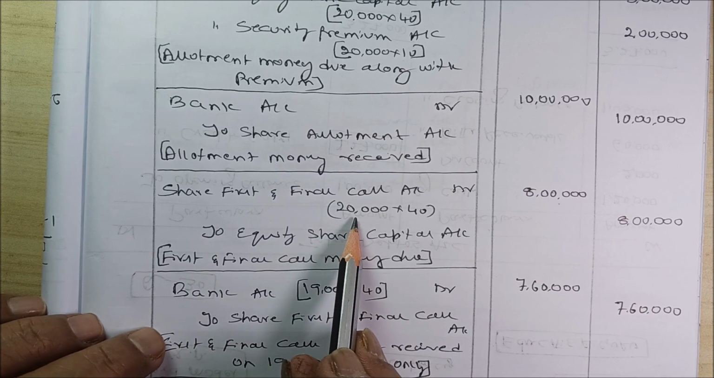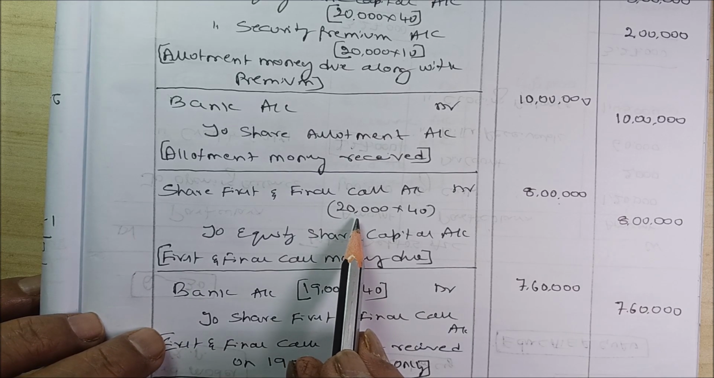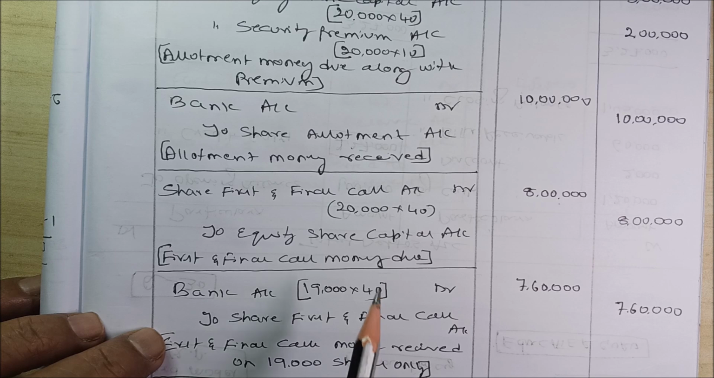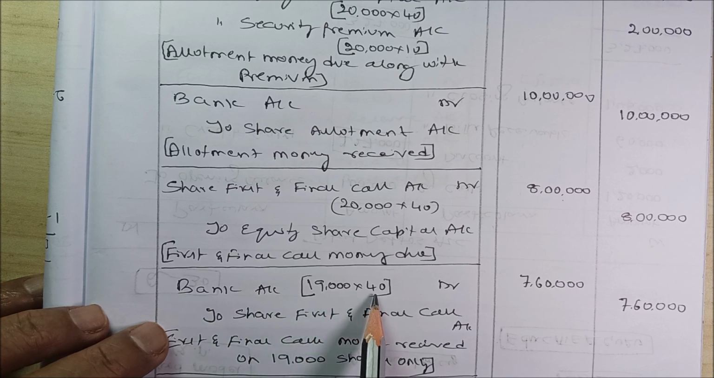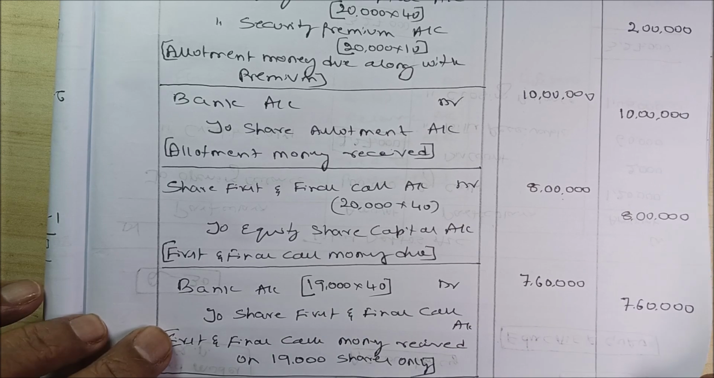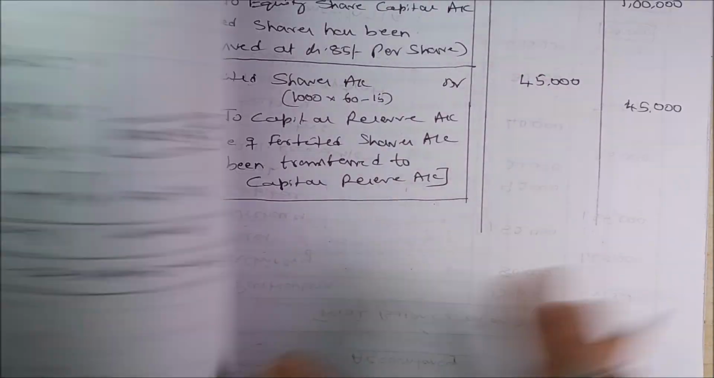But we did not get all 20,000, we did not get 1,000 shares' first and final call money. That means we received only 19,000. Bank account debit 19,000, into 40, 7,60,000, to share first and final call account 7,60,000. What the directors did, they are going to forfeit these 1,000 shares. That means cancel. How are they going to cancel?